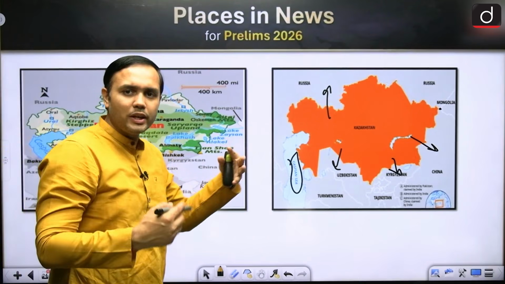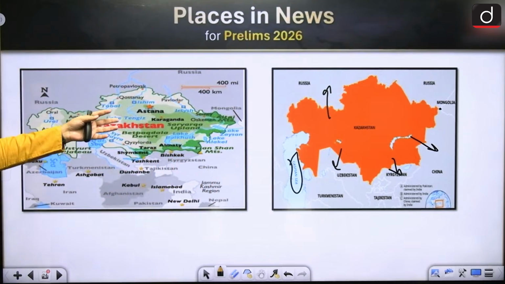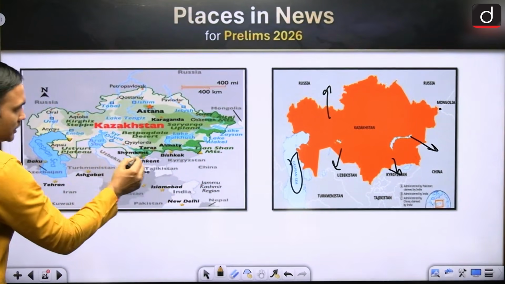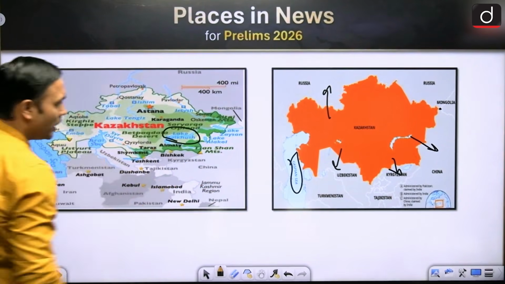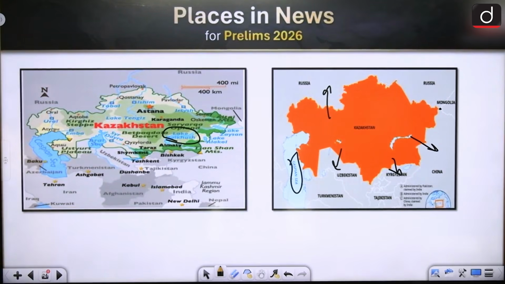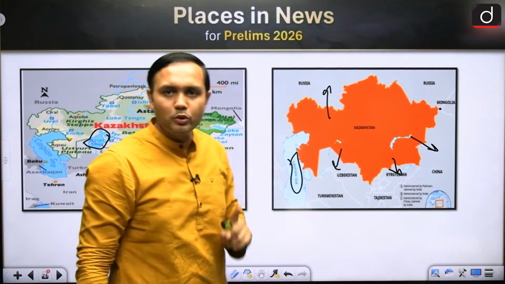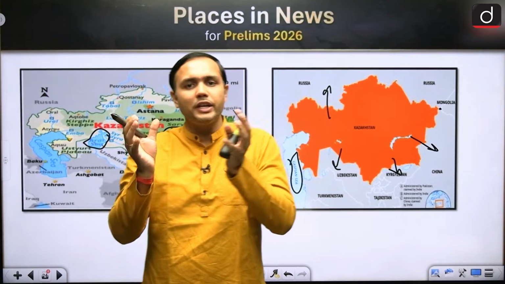Now, what are some of the important aspects regarding this particular area? Here you will find a lot of lakes. Among them there is Lake Balkhash, which is very important. And then there is the Aral Sea. The Aral Sea is very similar to what is happening with Lake Urmia. It is also shrinking very rapidly.